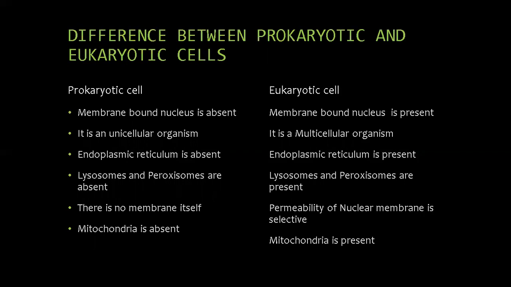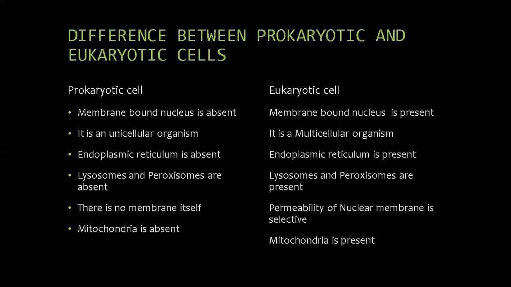Lysosomes and peroxisomes are absent in prokaryotic cells, but present in eukaryotic cells. In prokaryotic cells there is no nuclear membrane itself, but in eukaryotic cells the permeability of the nuclear membrane is selective. Mitochondria are absent in prokaryotic cells and present in eukaryotic cells.